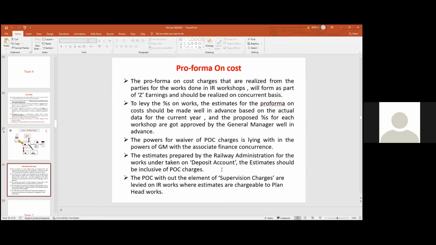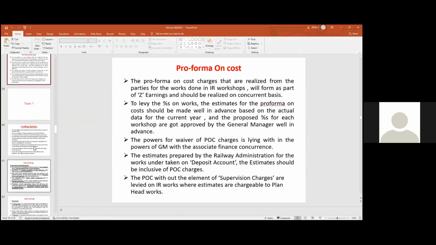So who will fix the pro forma cost? GM sir will fix the pro forma cost percentages every month, every year, and waiver of pro forma cost is within the powers of the general manager. So whatever is the amount collected towards pro forma cost will form as earning to railways. That is about the on cost of the analysis.